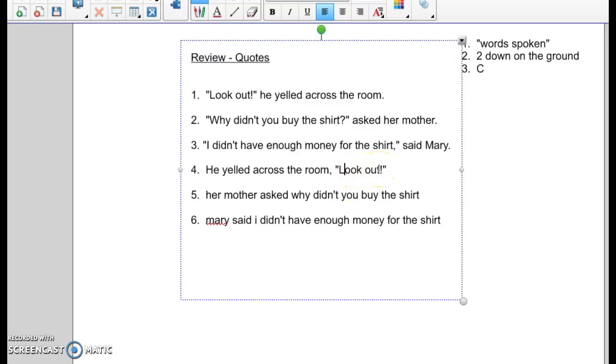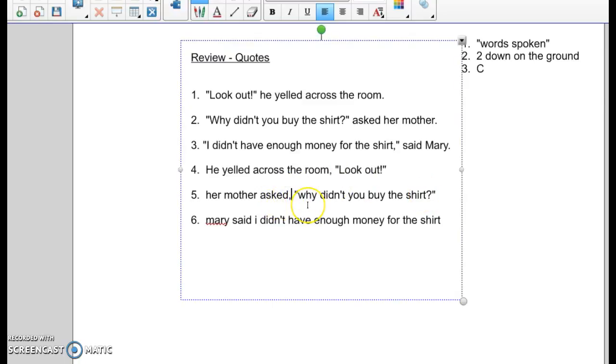Look out. Number five, her mother asked, why didn't you buy the shirt? What are the words spoken? She came in and actually said out loud, why didn't you buy the shirt? Two down on the ground, she asked, well, which part is the question? Why didn't you buy the shirt is the question.